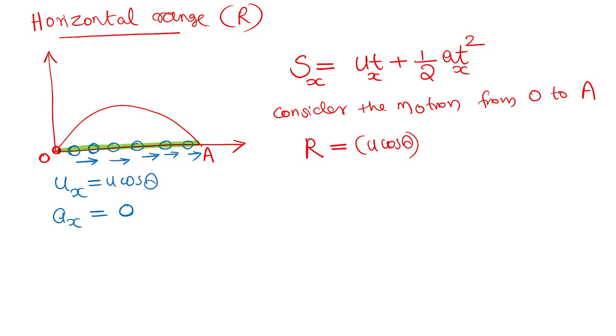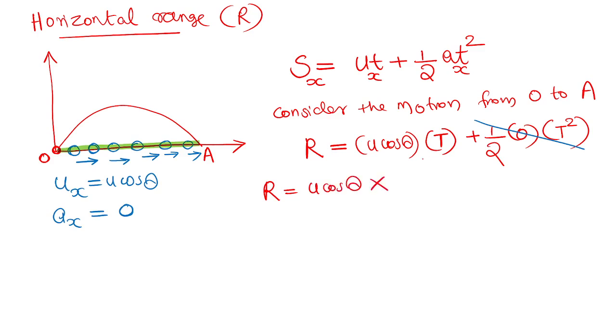I will clarify your doubt. Let me write the formula. Small letter t will be capital letter T. That much time is required to travel from O to A. Plus half into Ax. Ax is the acceleration along x direction. I explained that it is 0. T is the time, that is time of flight. The second term I can cancel, because 0 into any number will be 0, right? So R equal to u cos theta into time of flight.